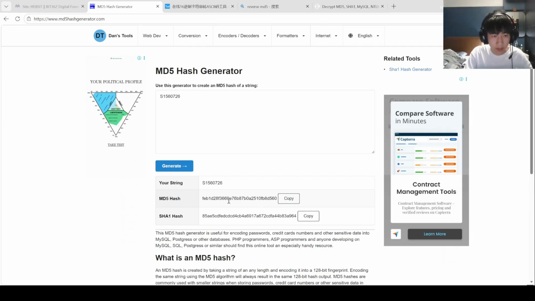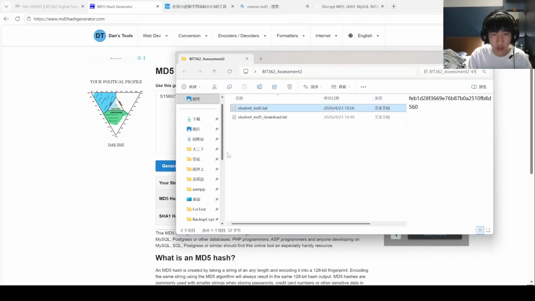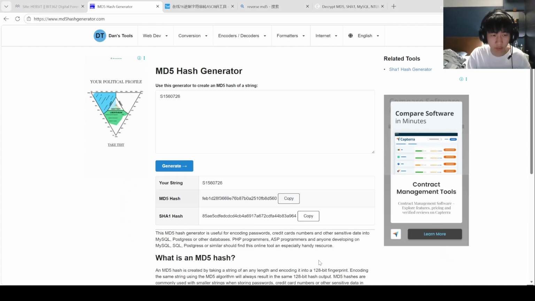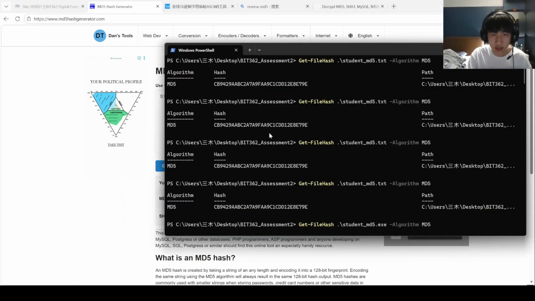For question 1, I converted my student number into an MD5 hash and the result was this, FE. For question 2, I saved this hash into a document called student md5.txt and it shows that. For question 3, I calculated the MD5 hash of the file itself and the file hash was this one.